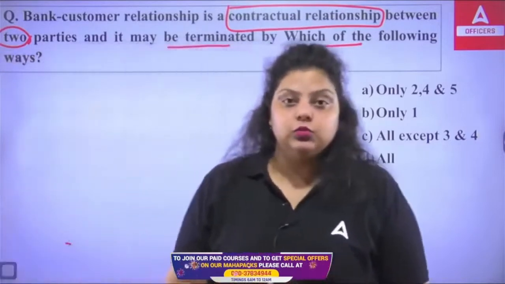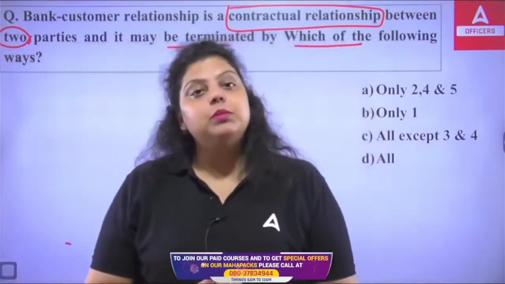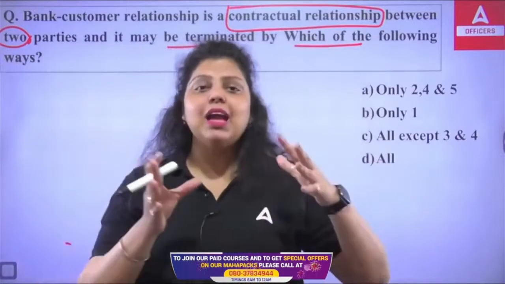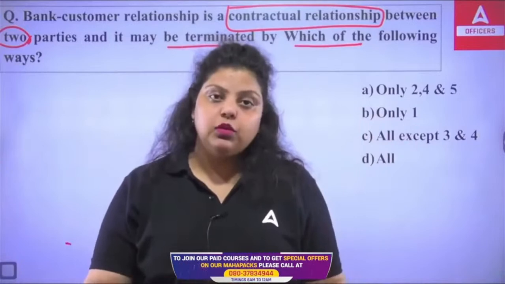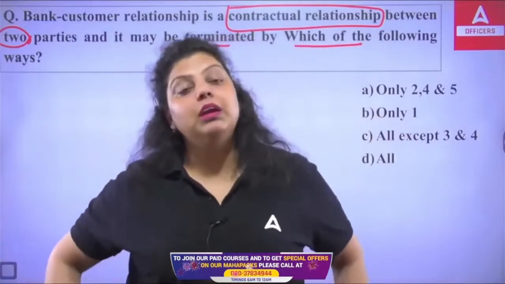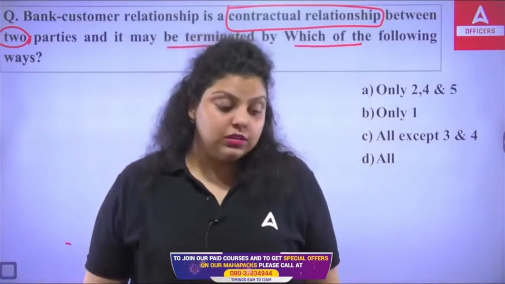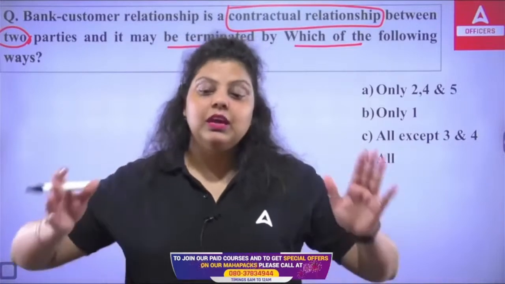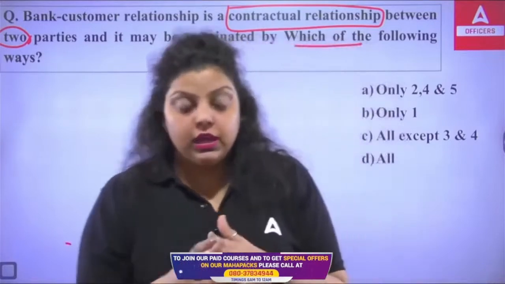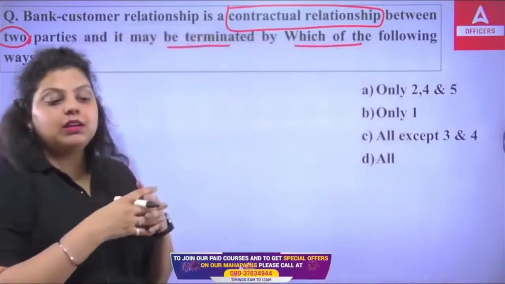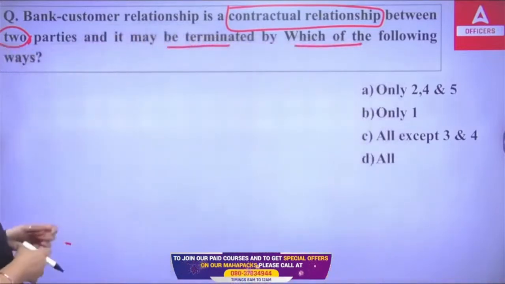Contractual relationship simply means bank and customer have become partners of each other in performing a certain service or product, financial products and services, and they are helping each other in their requirements. So they have created a contract among them, and accordingly they are working together.